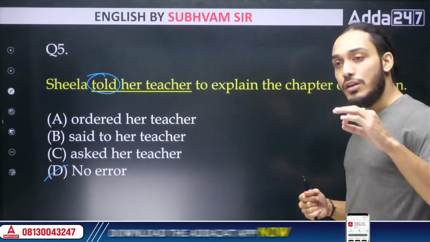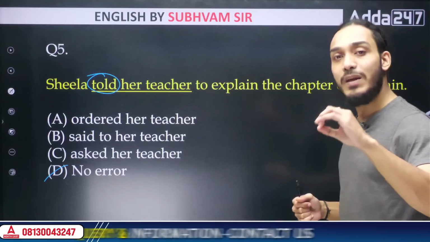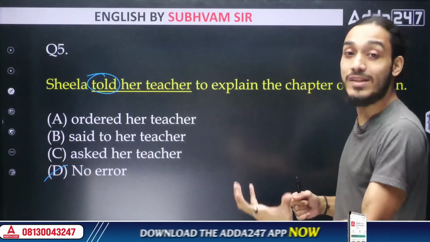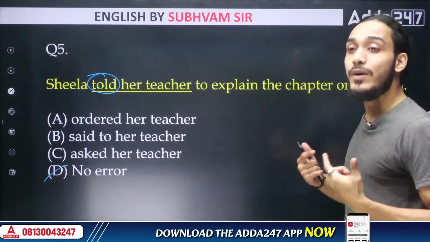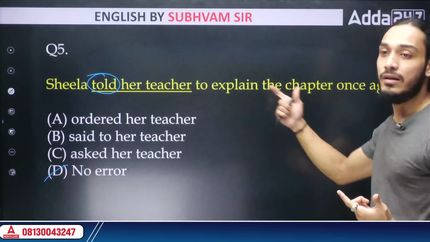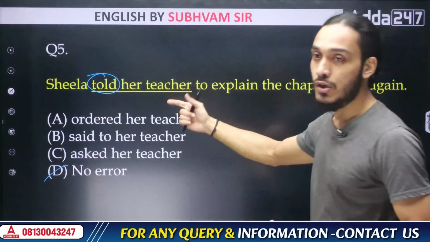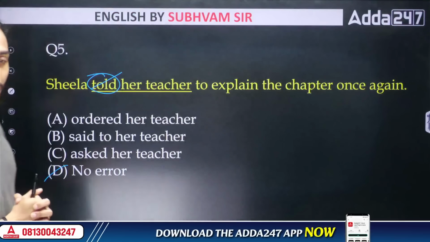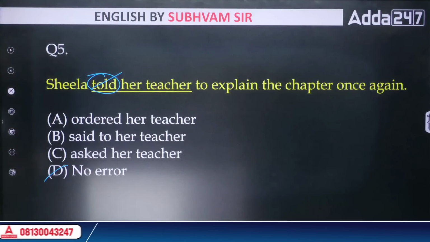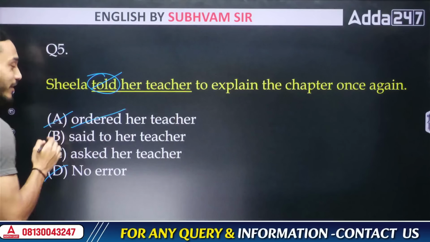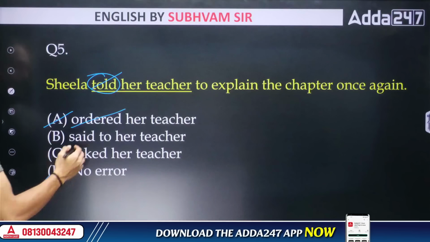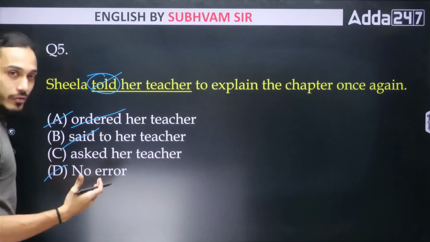If the teacher is being requested, the teacher is not being told. To tell someone something is to just say it, not request it exactly. We want to express the sentiment that there is a request being made here. So we cannot use the word told. It does not fit this particular situation. So obviously she did not order the teacher. A student is not going to order the teacher. A student might request the teacher, right? She did not just say it in general.